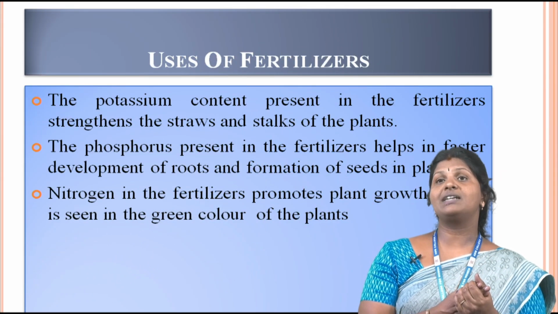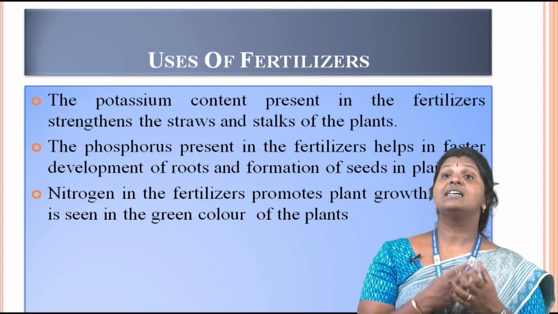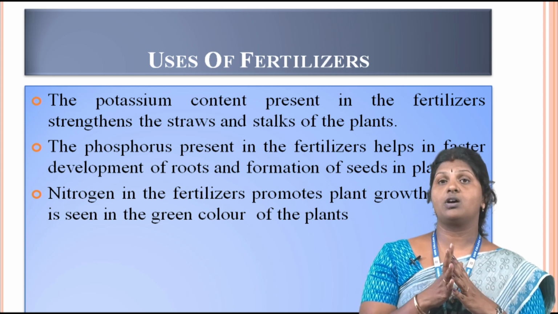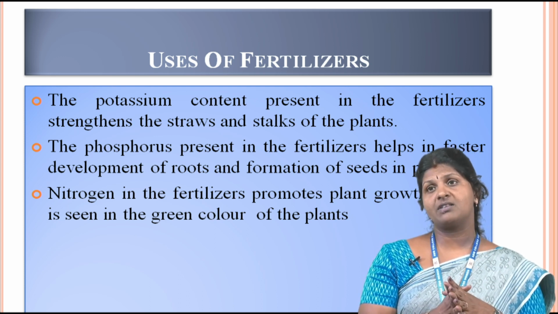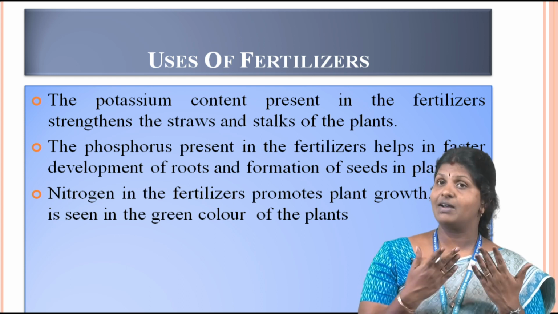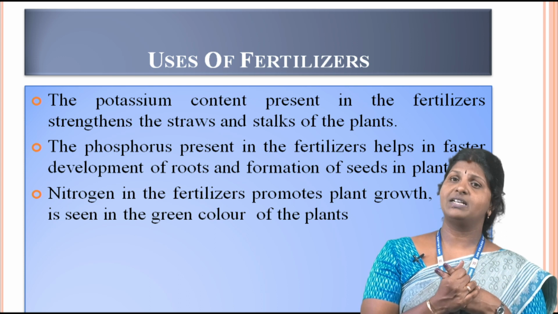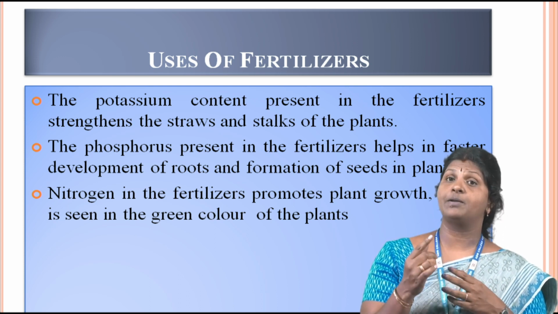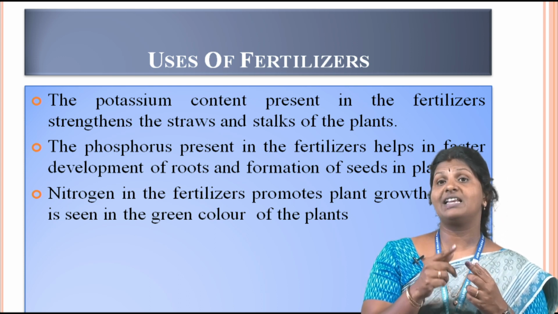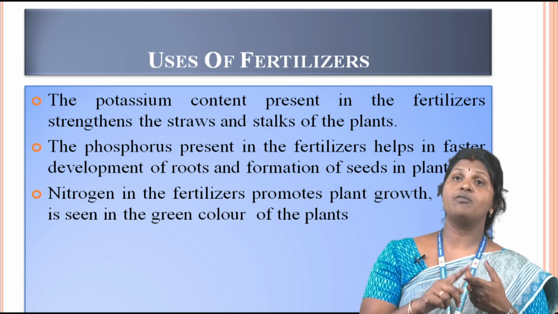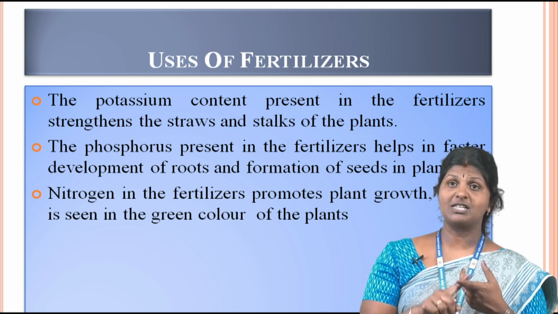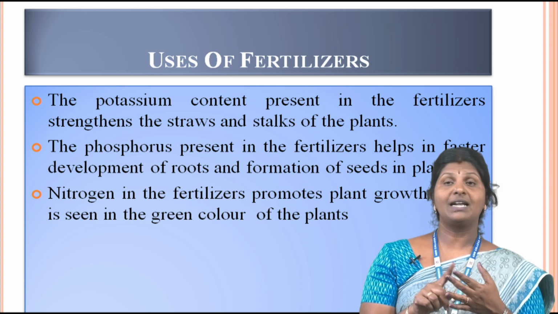The potassium content present in the fertilizer strengthens the straw and stalk of the plant. The phosphorus present in the fertilizer helps to foster development of roots and formation of seeds in the plant. Nitrogen in the fertilizer promotes plant growth, which is seen in the green color of the plant. So, this is the importance of potassium, phosphorus and nitrogen.